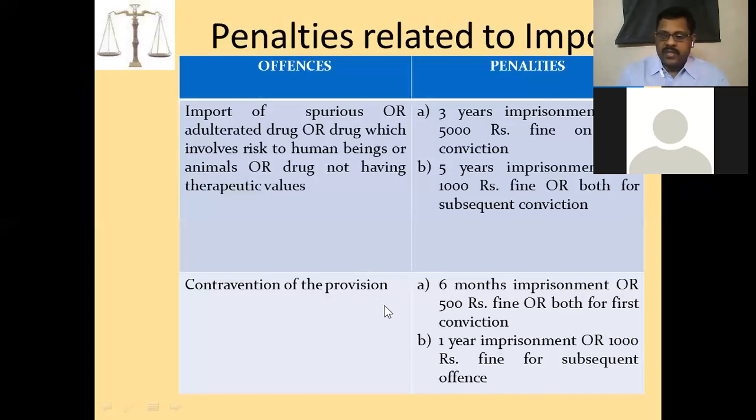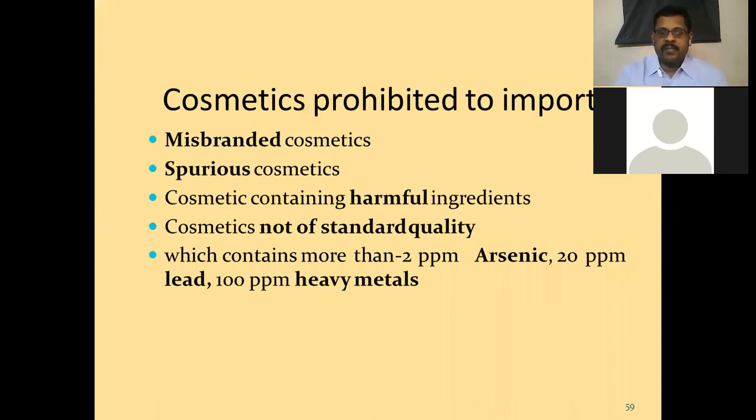Contravention of the provisions. For every license, we have a set of provisions. Under that, only on the basis of conditions, these licenses will be issued. If anyone is found violating those provisions, then the punishment is 6 months imprisonment and 500 rupees fine or both on first conviction. And on subsequent conviction, 1 year imprisonment or 1,000 rupees fine will be given. This is the punishment stated under the Drugs and Cosmetics Act.